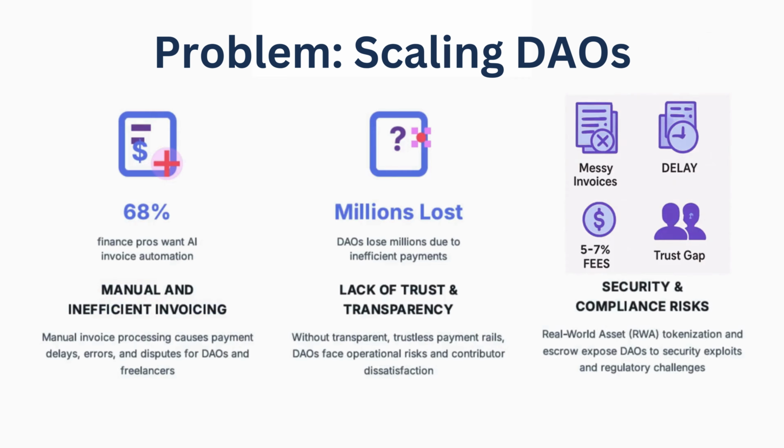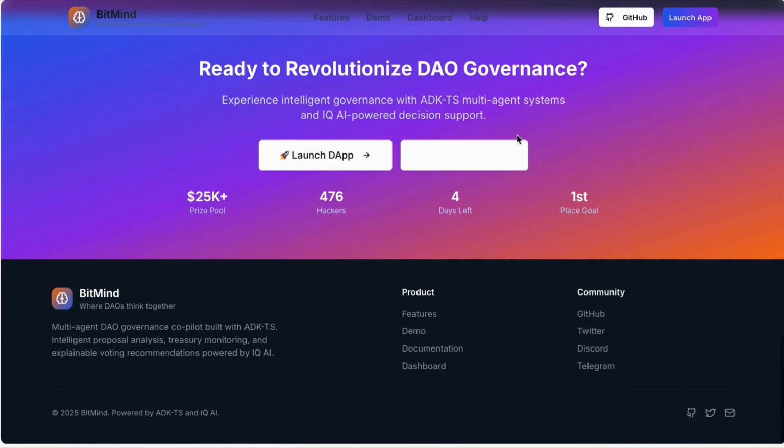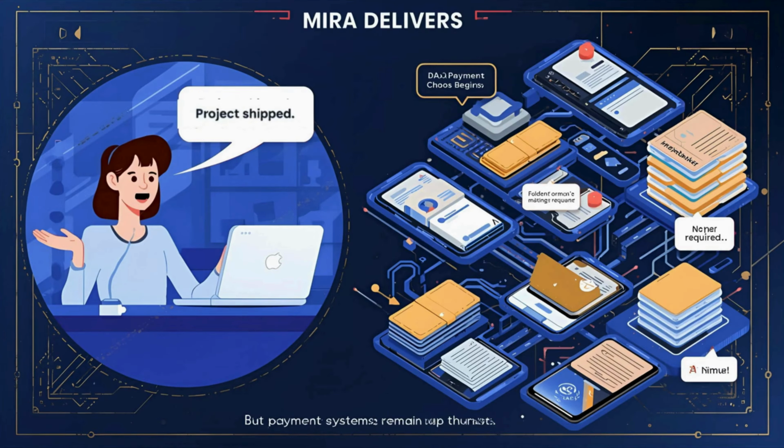But as DAOs scale, governance becomes chaotic. Thousands of proposals, complex financial data, low participation, and high cognitive load for members. BitMind is designed to solve that, acting as an intelligent governance assistant that helps DAOs make faster, safer, and smarter decisions. Meet Mira, a developer and active DAO contributor.